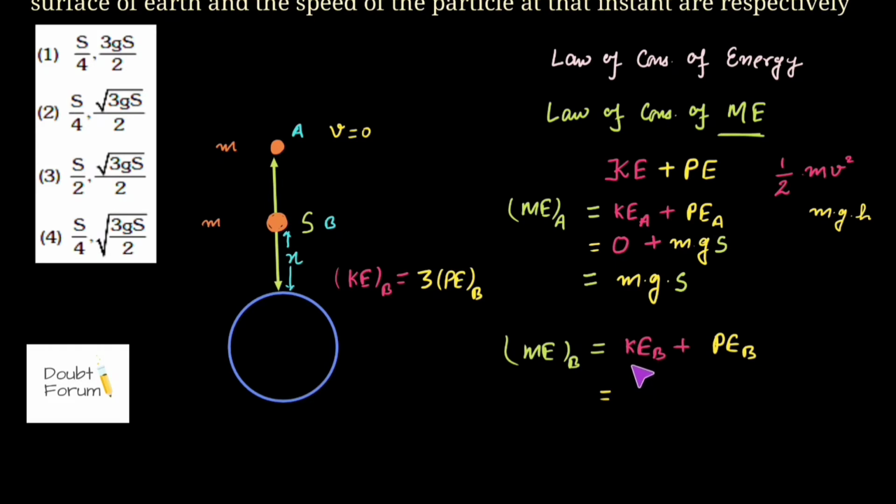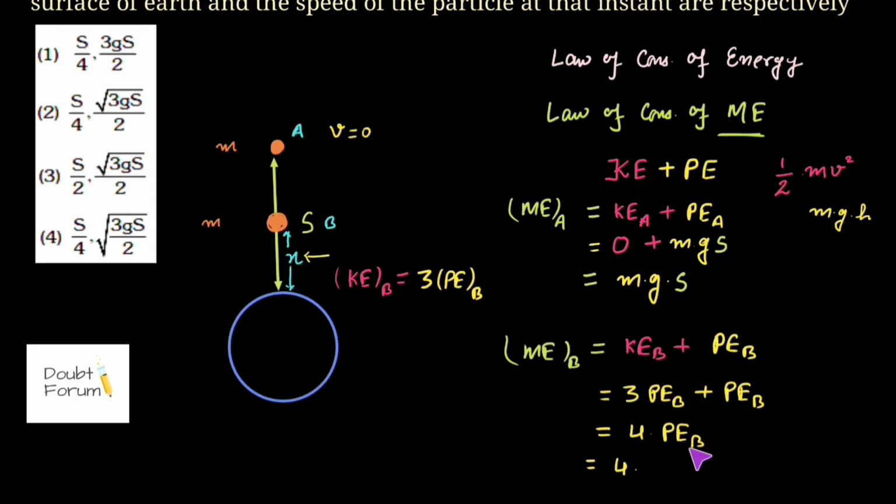So this kinetic energy can be replaced by 3 times the potential energy of point B, plus the potential energy of point B. This means the total mechanical energy at point B is equal to 4 times the potential energy at point B. This will be equal to 4 into the potential energy of point B, which is nothing but mgh. Here the h, that is the height from the surface of Earth, is x. We have assumed it.